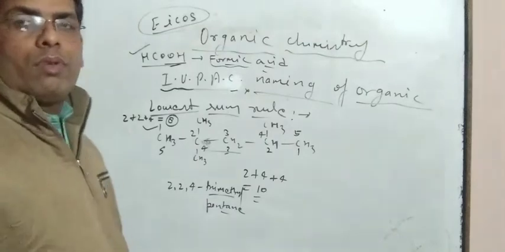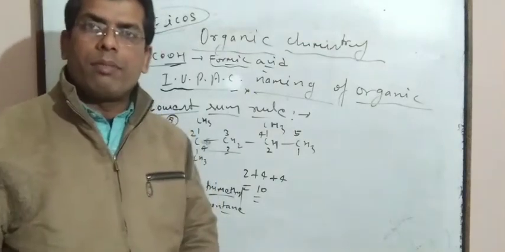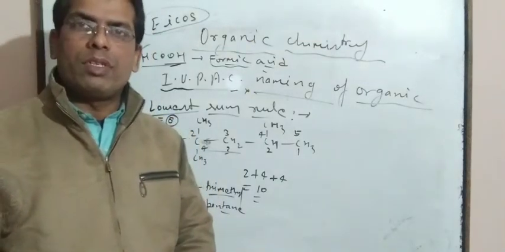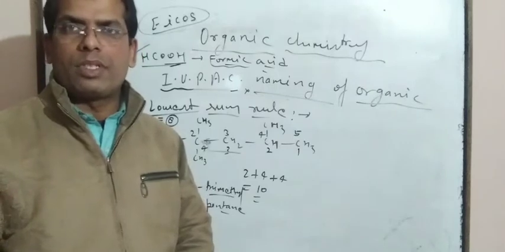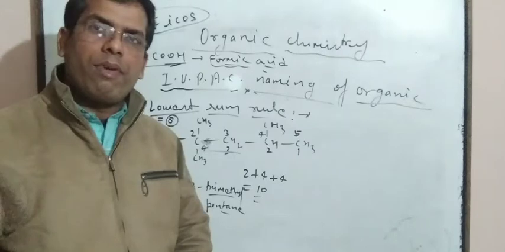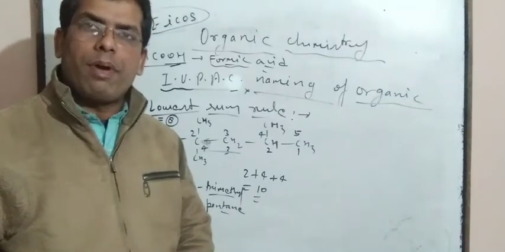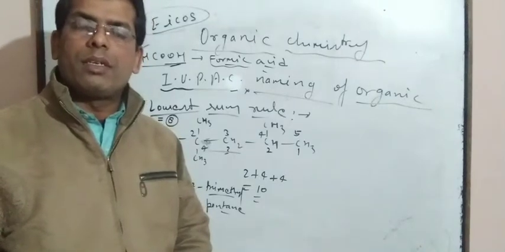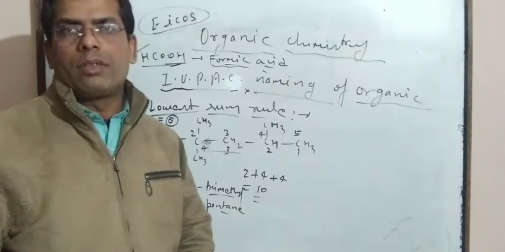If two substituents are present, or two substituents are connected within the carbon skeleton, then the first alphabet of the substituent gets the minimum locant.